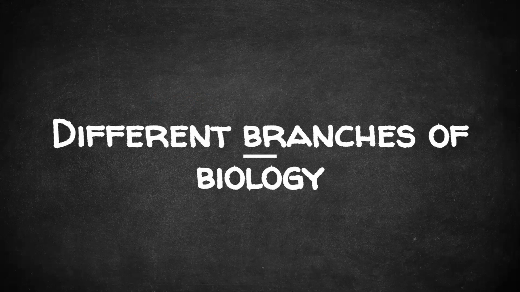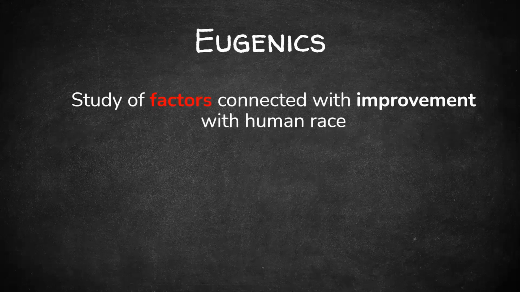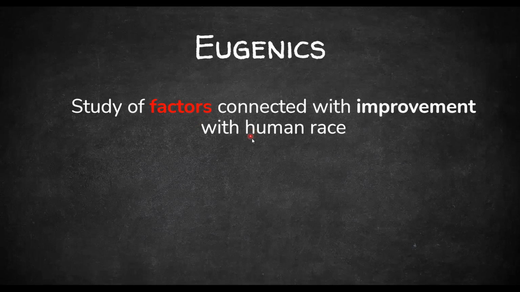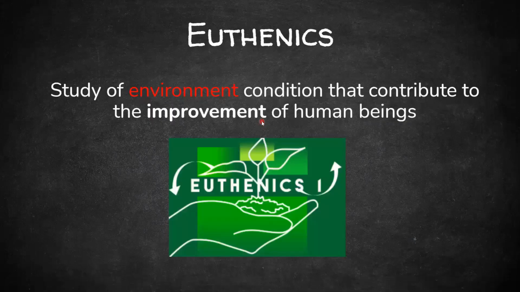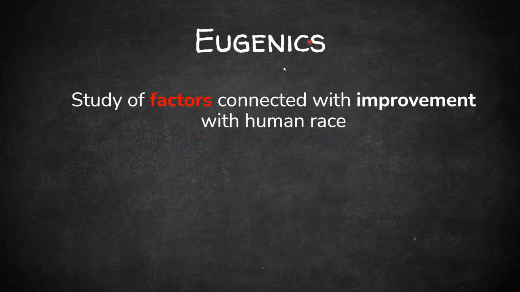So first type of branch that I got you is eugenics. Again, I repeat, eugenics. So eugenics is basically the study of factors connected with the improvement of the human race. So factors connected with improvement of the human race comes under the first type of branch, that is eugenics.